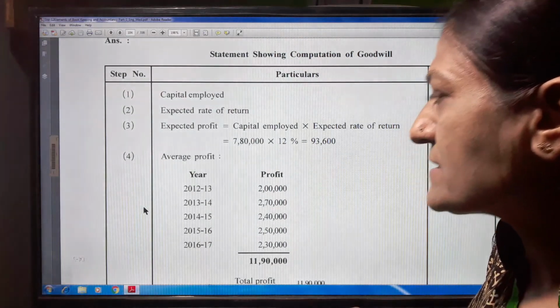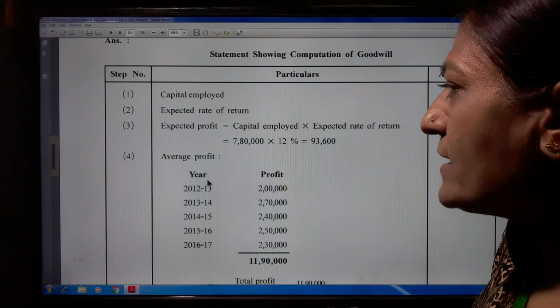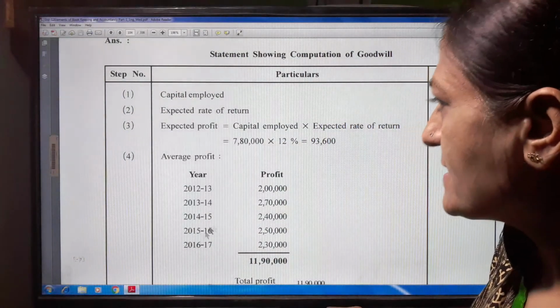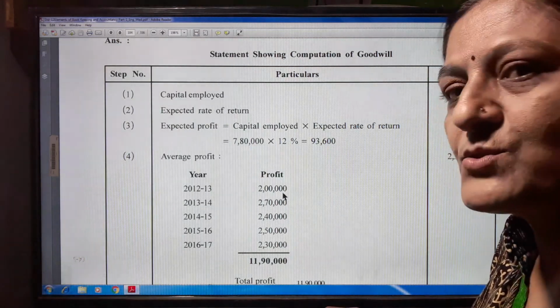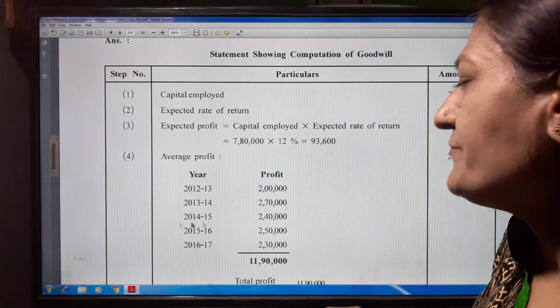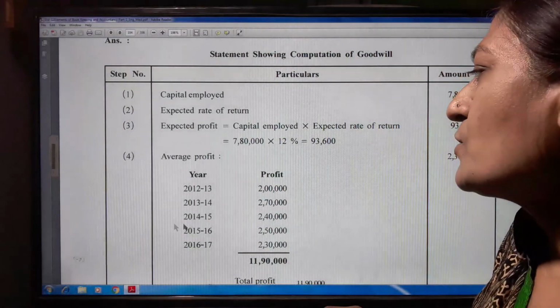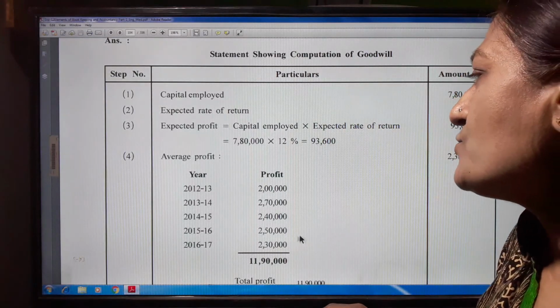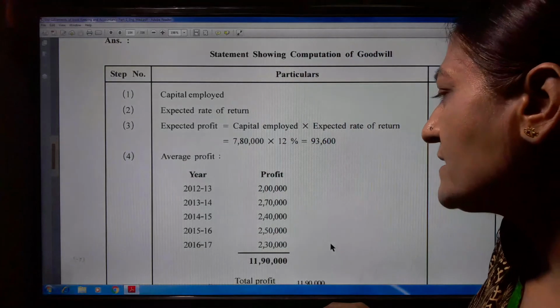Now for the fourth step, average profit. For the average profit, we have to write all the 5 years and the profit. 2012-13 there is 2 lakh. 2013-14 there is 2 lakh 70,000. 2014-15 there is 2 lakh 40,000. 2015-16 there is 2 lakh 50,000. 2016-17 there is 2 lakh 30,000.